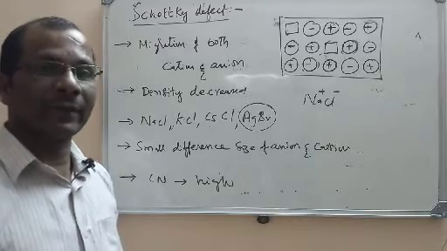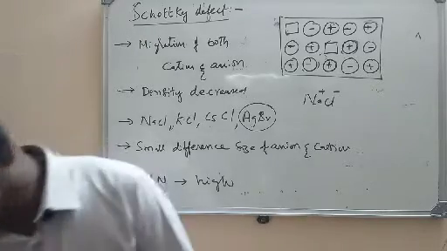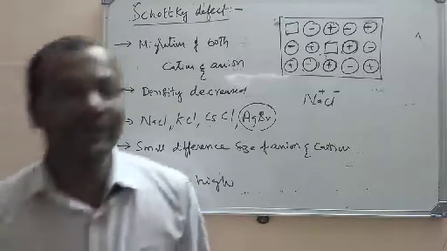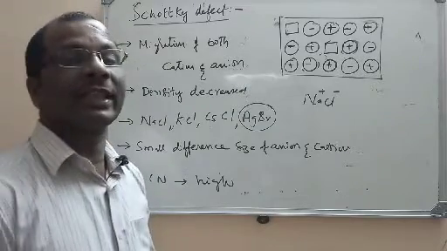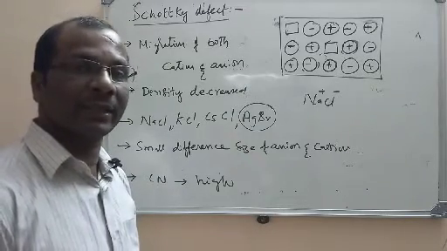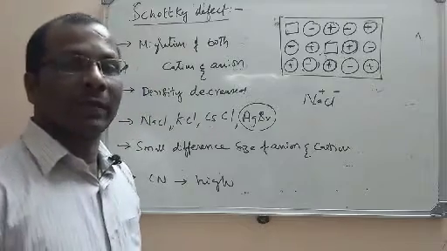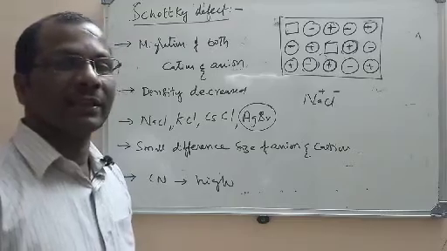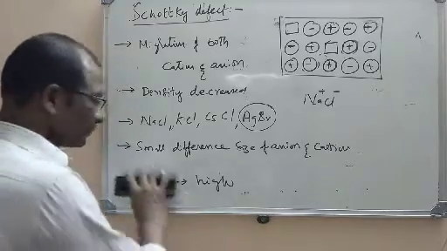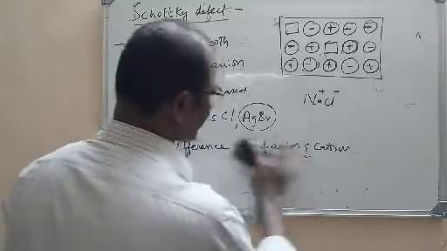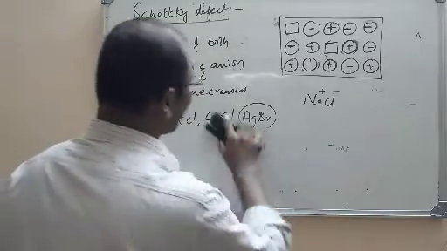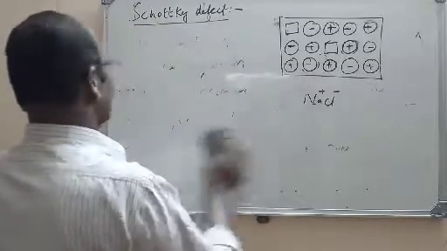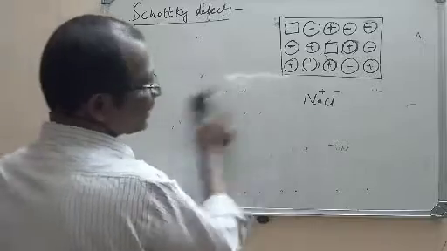So this is all about the defects. Today we have discussed stoichiometric defects. Stoichiometric defects are of two types: vacancy defect and interstitial defect. Vacancy defect is due to the migration of one ion or particle. And interstitial defect is due to the migration of one ion into the interstitial site. That is in non-ionic compounds.